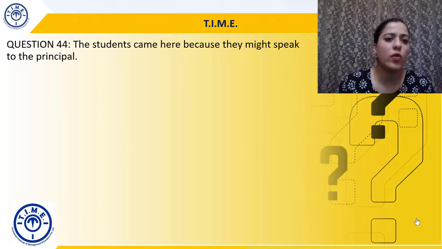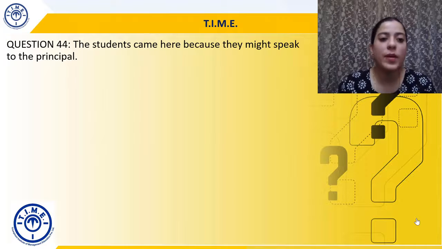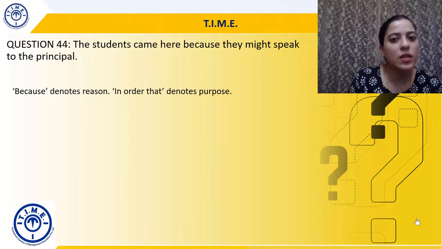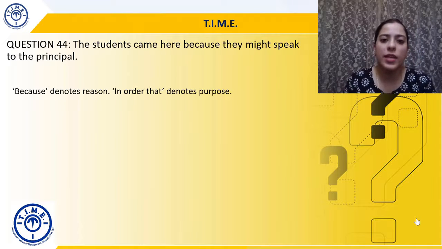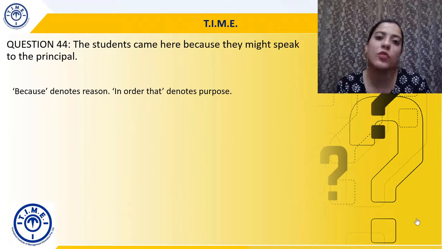All right, question 44. The students came here because they might speak to the principal. So that or because they might speak to the principal. So because denotes reason and in order that denotes purpose. In order that is a compound conjunction and because again is a subordinate conjunction. So because reason denote करेगा and in order that purpose denote करेगा.